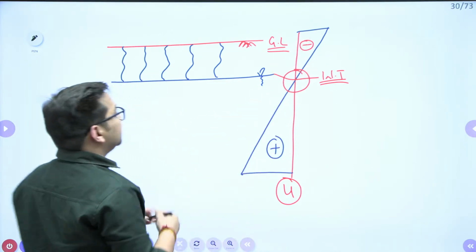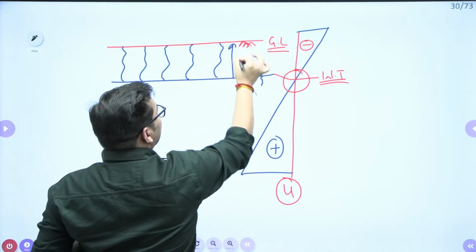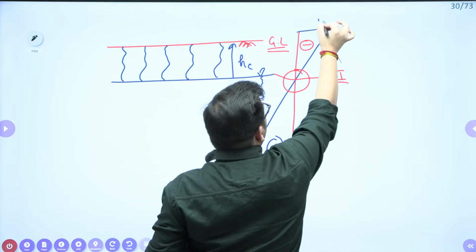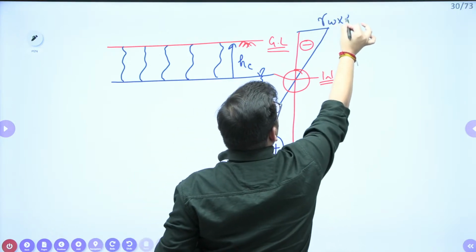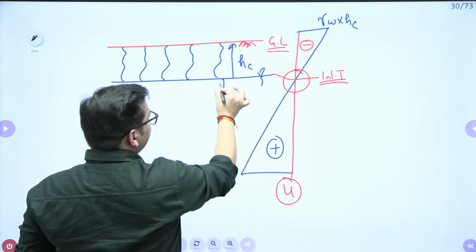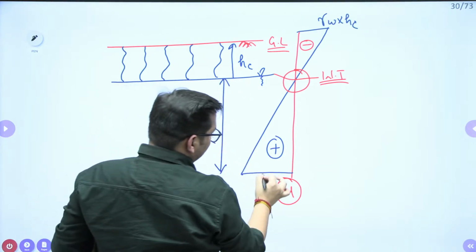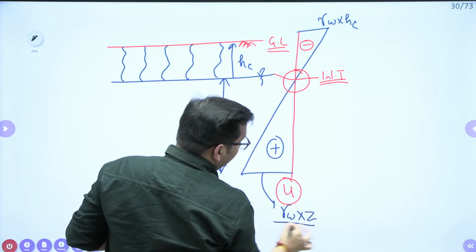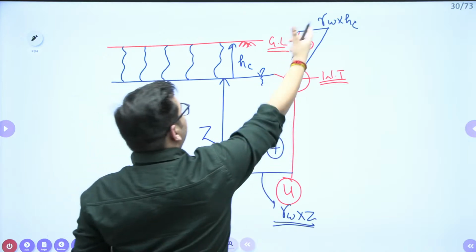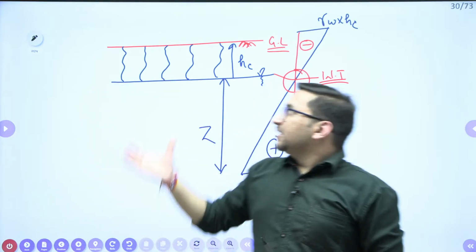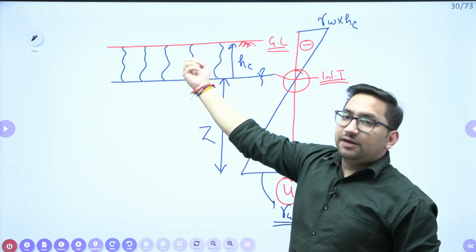Let's suppose the rise in height is Hc. So what will be this particular value? This will be gamma W into Hc, right? Similarly, if this height is Z, this particular value will be gamma W into Z. Clear? And generally we take that pressure as negative. So it means this is giving you the negative pore water pressure.